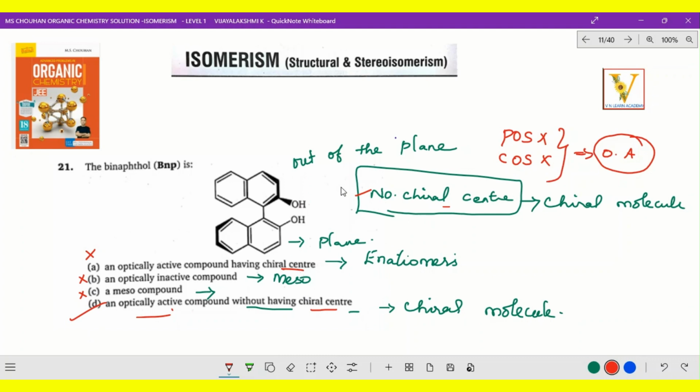I hope you got the idea. Each and every point, please note down, so that for upcoming questions it will be easy to understand and easily identify the answer. Come on, let us go to the next question.